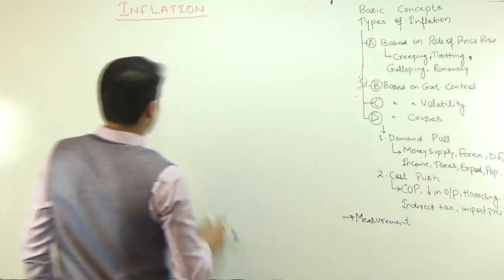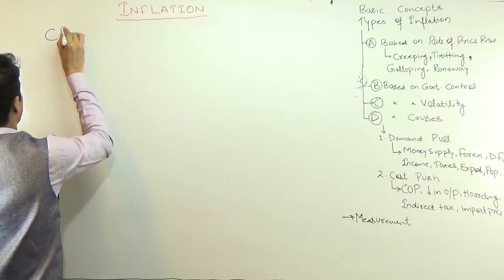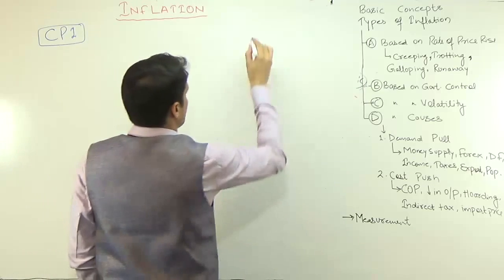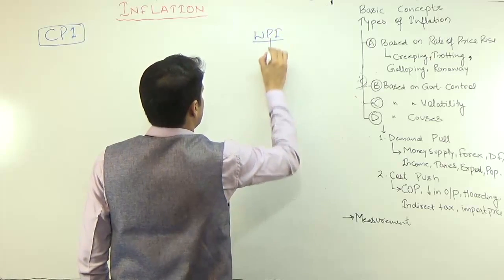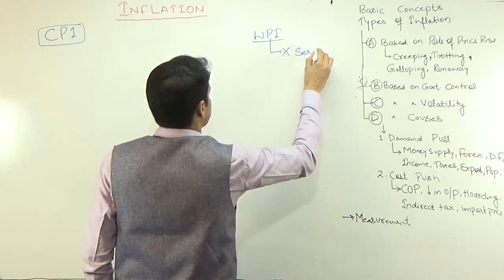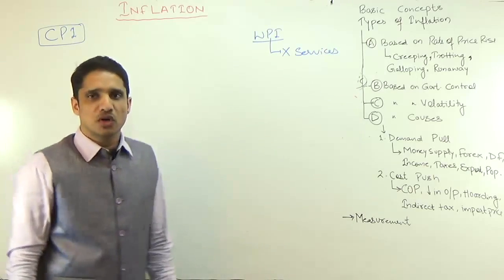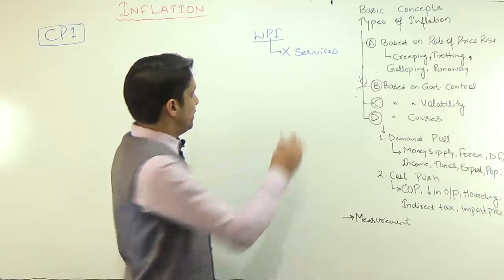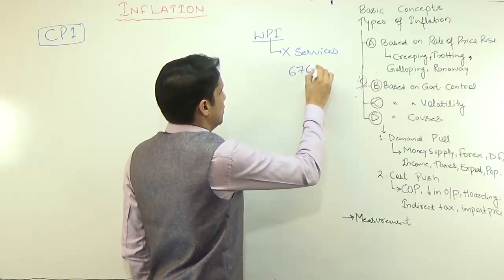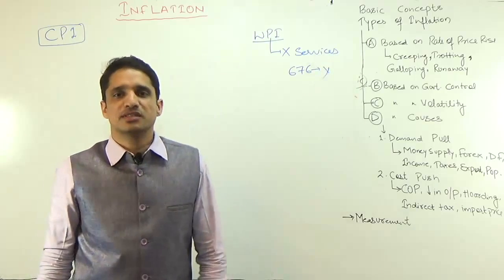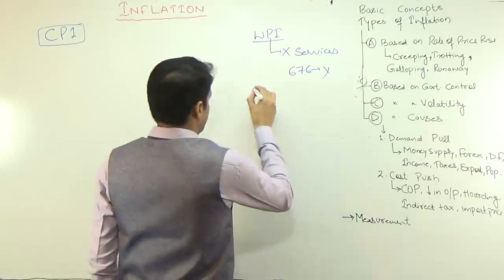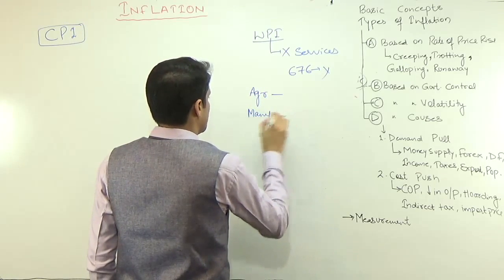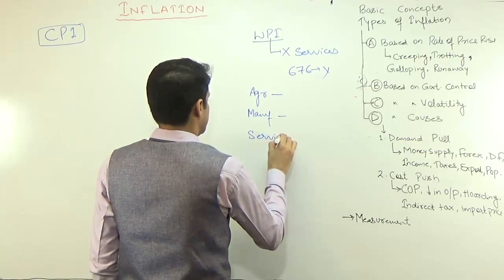Then after WPI, the next index that we have is CPI, known as Consumer Price Index. I missed one point in WPI: WPI does not include services, it includes only goods. It means that the 676 items that we discussed do not include even a single service. But in any economy there is a percentage of agriculture, a percentage of manufacturing, and a percentage of the service sector.